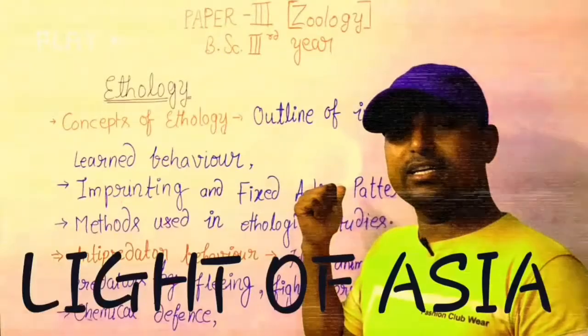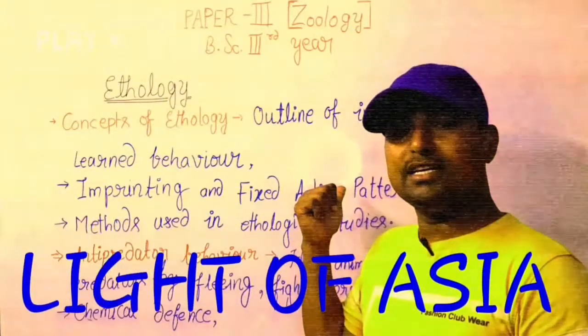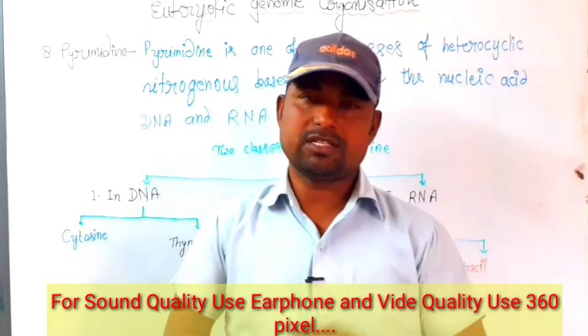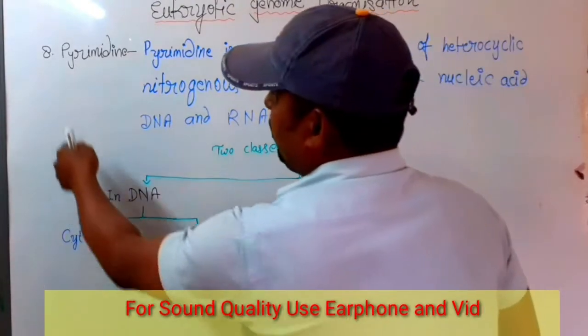Now today, the eukaryotic genome organization. We will start. Point number 8.